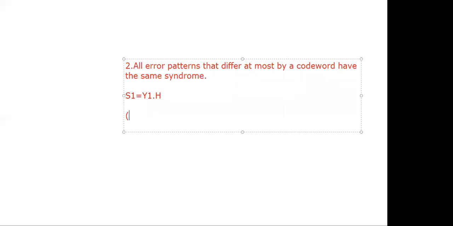Y is x XOR E. Here y1 is x1 XOR E, into H transpose. That equals x1 H transpose plus E H transpose. Again, x1 into H transpose is equal to 0. The answer is again E H transpose. Please write H transpose. Clear about this?